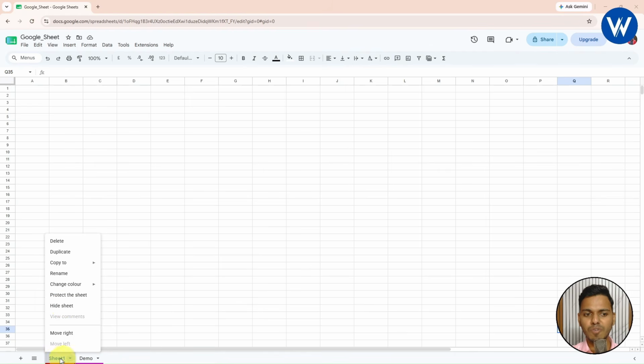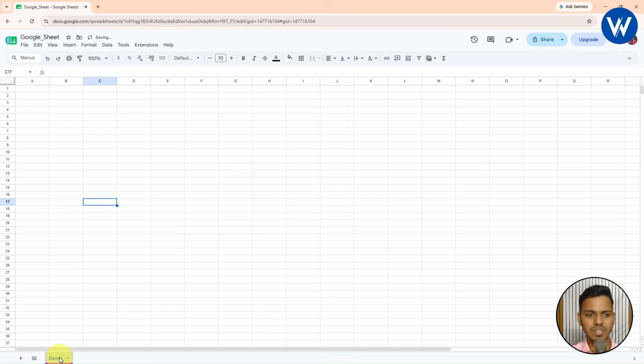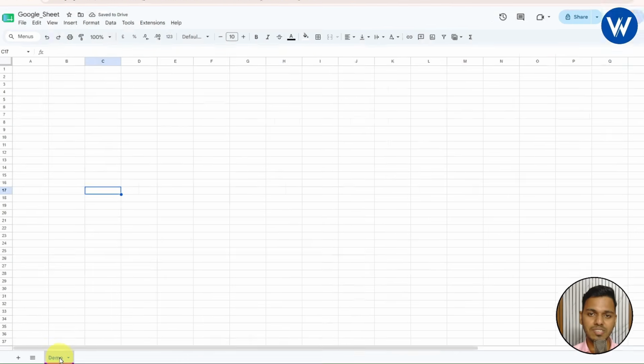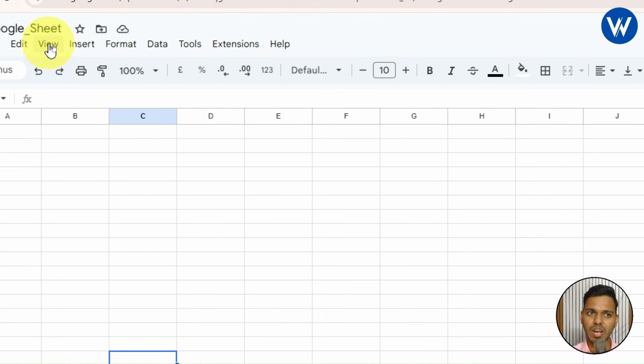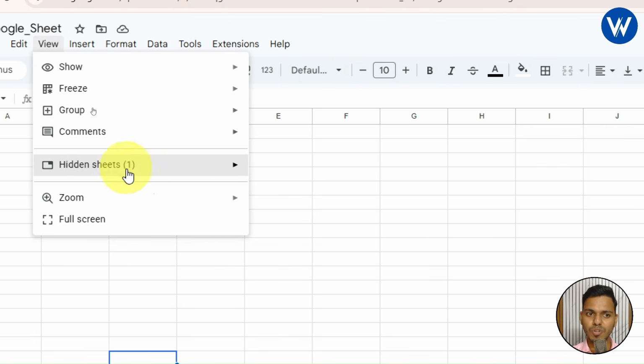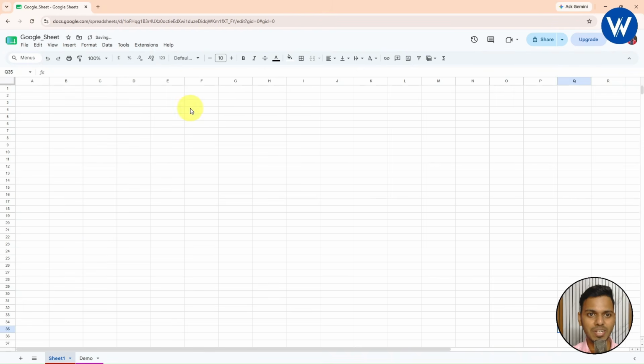Let's suppose if you want to hide this sheet 1, it is very simple. Simply click on hide sheet, and finally sheet 1 is hidden. Now let's suppose if you want to see sheet 1, it is very simple guys. Just go to the view tab. This is the view icon available, right? Go to view, and from here you can see the hidden sheets. This is sheet 1. If you want to unhide, simply click on unhide. You can click on show. Now finally sheet 1 will be shown here. So basically it is unhide.